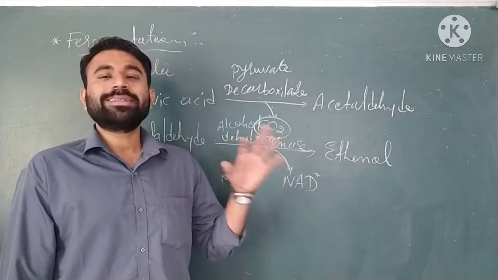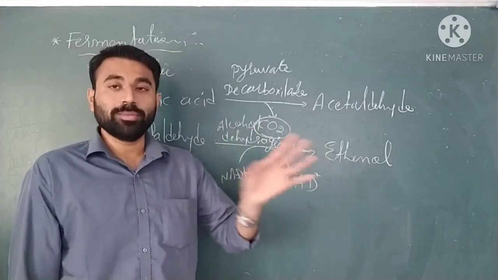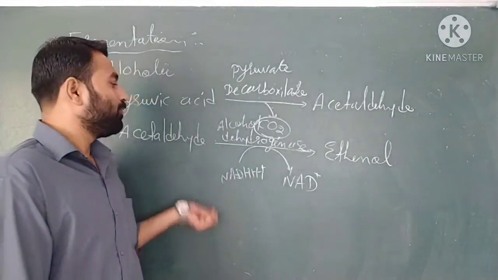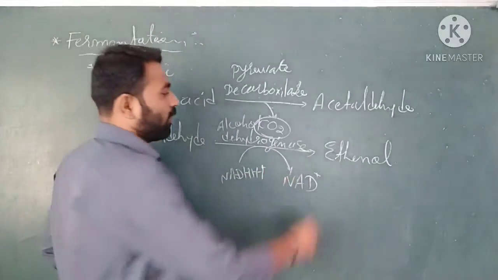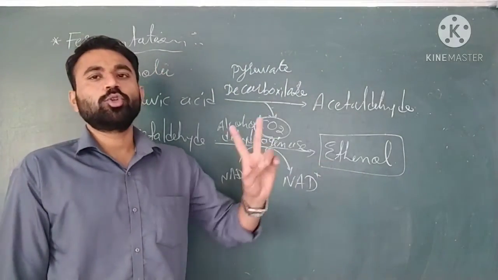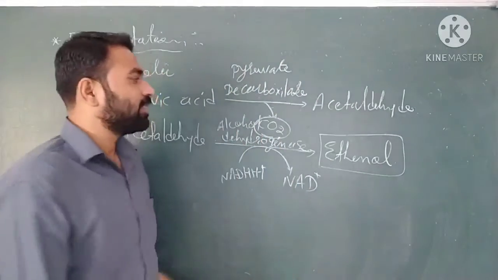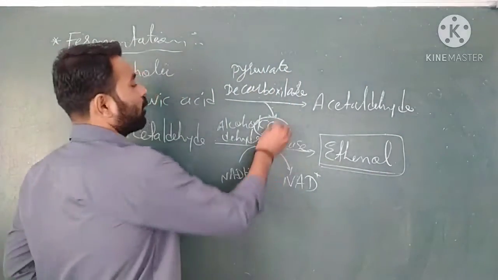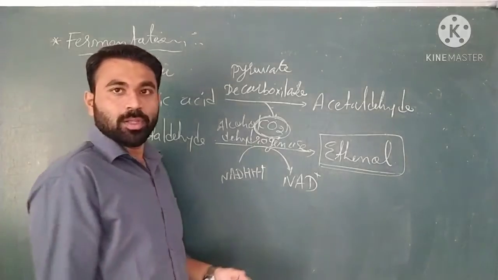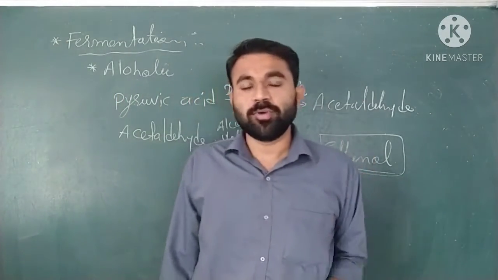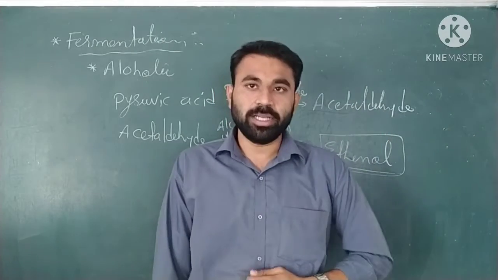Acetaldehyde is converted into ethanol, which is the final product of alcoholic fermentation. During alcoholic fermentation, there are two products. Ethanol is the main product, and the byproduct is CO2. So during alcoholic fermentation, ethanol is formed and CO2 is released.